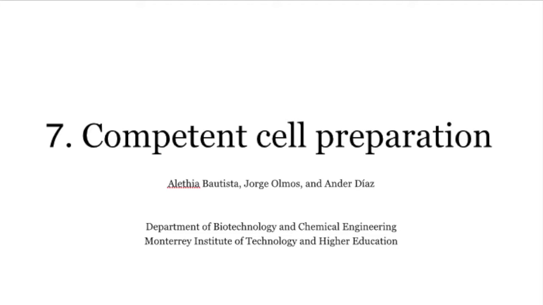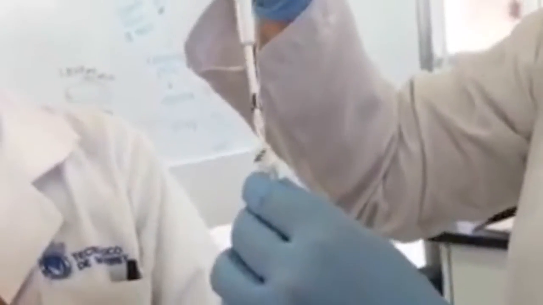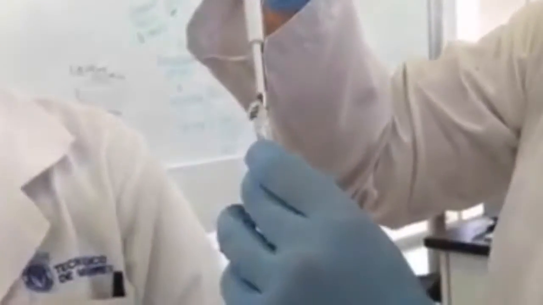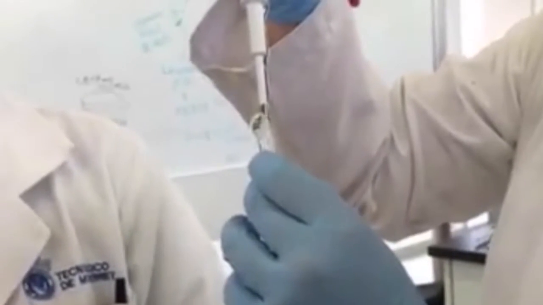Transformation is the genetic change in a bacteria or a yeast as a result of a penetration into its core of a DNA molecule, while transfection is the introduction of foreign genetic material into eukaryotic cells by plasmids, viral vectors, or other transfer tools. Transfection can be induced by electroporation and sonoporation.